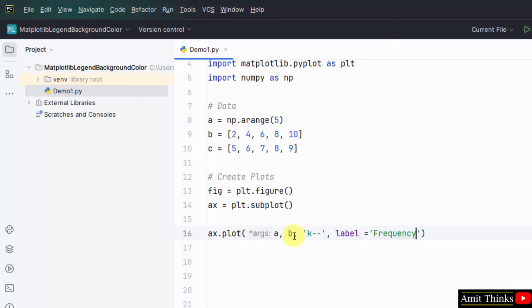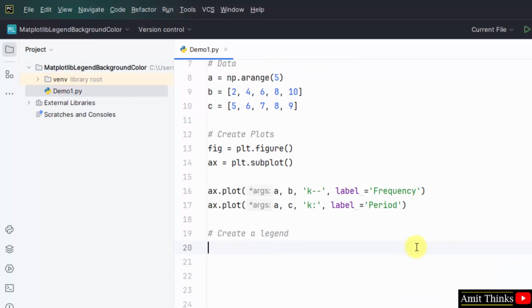And here is the frequency. This is for the period of a graph. The input we will change to, let's say, A comma C, and this we will also change to a colon. This will allow us to create a dotted line, and the label is period. Okay, now comes the main part. We will create a legend using the legend method. But let us assign it to a variable.